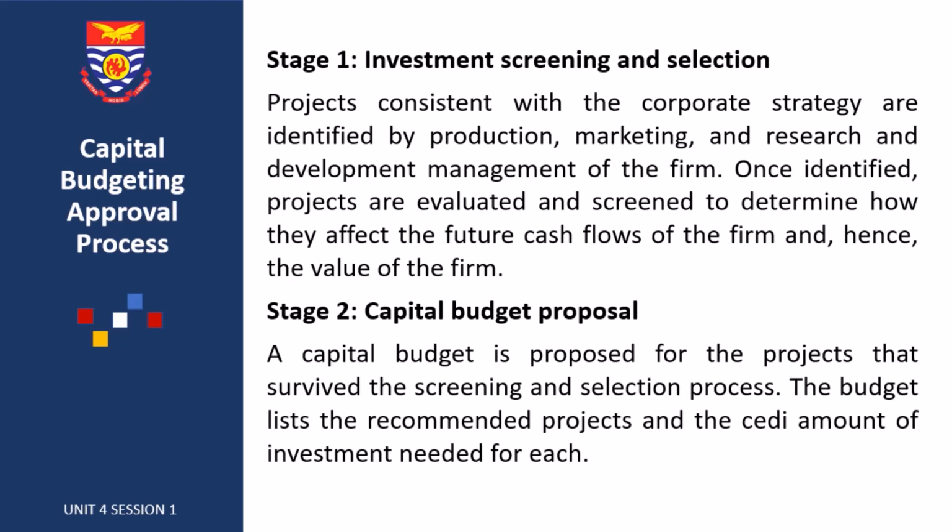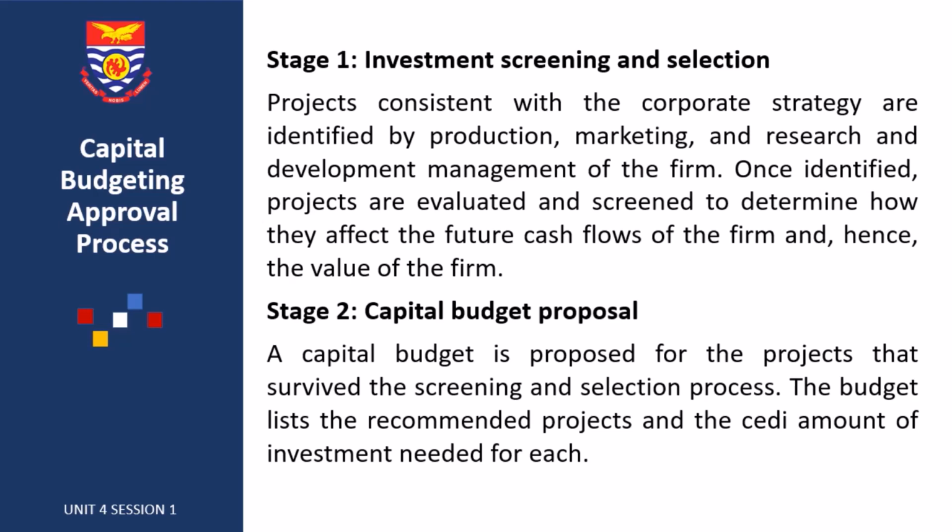Stage 2 is the capital budgeting proposal. You propose the amount that will be needed for each of the selected projects. So stage 1, you screened out the projects you are going to embark on. Stage 2 involves making a proposal of the amount that will be involved in each of the selected projects.